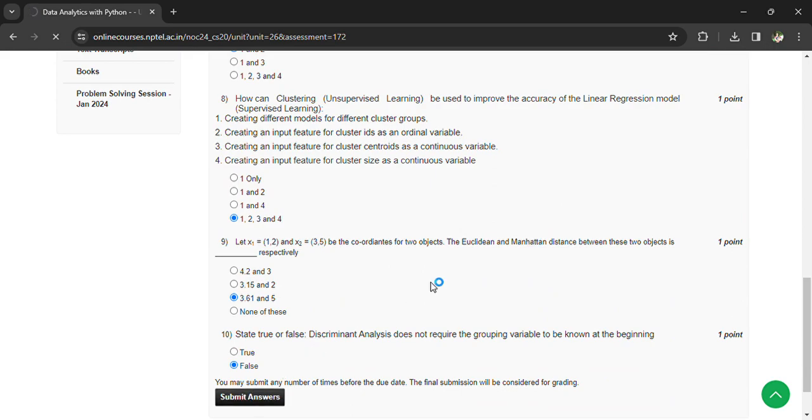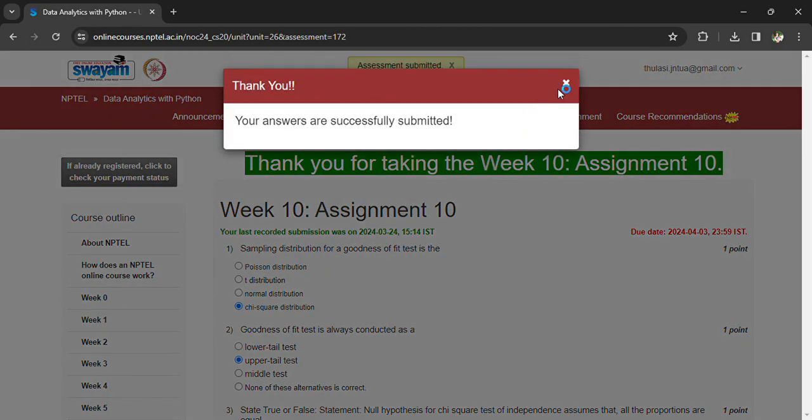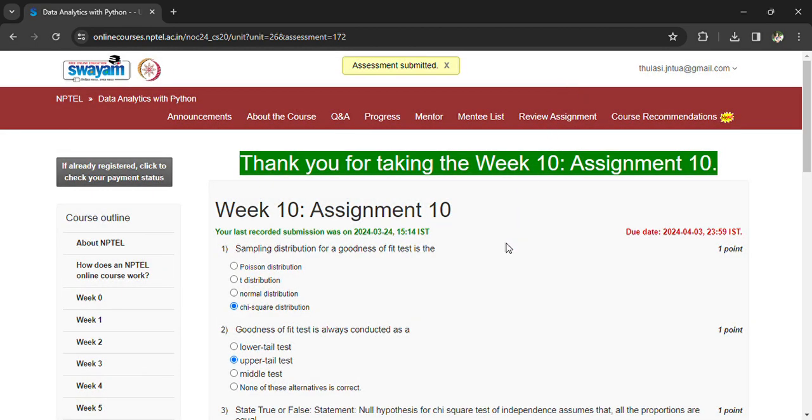And once again, remember that we have only two more assignments. After that, you have to write the exam. So start preparing for the exam.